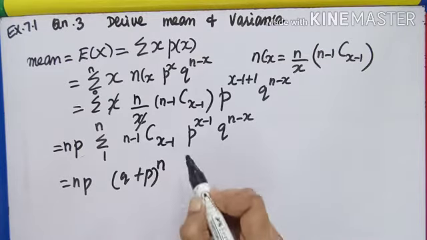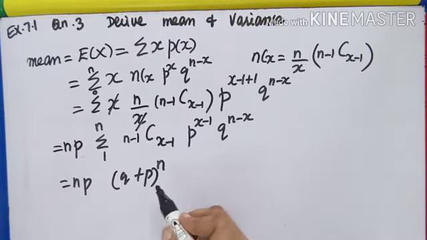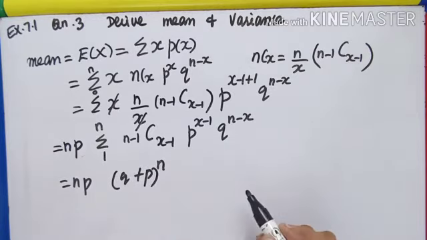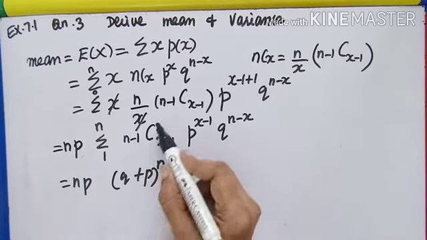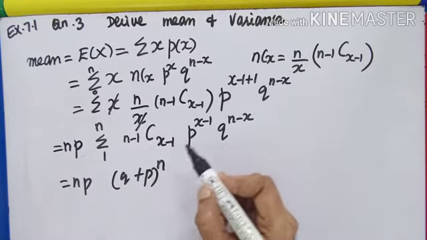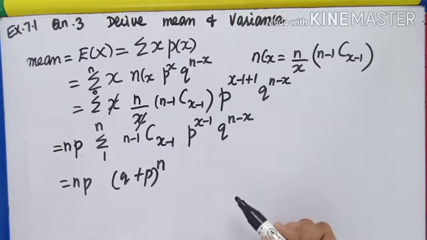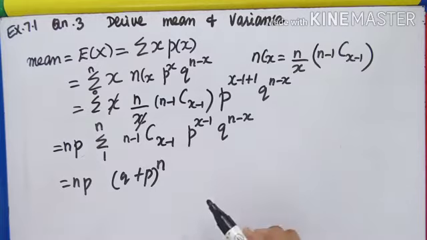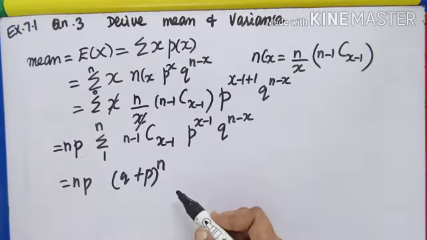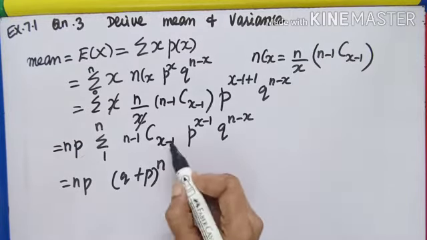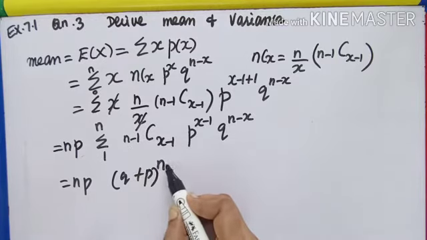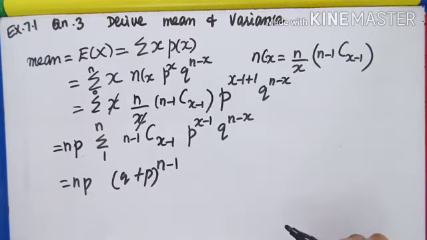We write this from the binomial expansion, what we studied in standard 11. So, (n-1)C(x-1) p^(x-1) q^(n-x) is reduced as (q+p) to the whole power. Here what is coming? n-1. So, I write n-1.